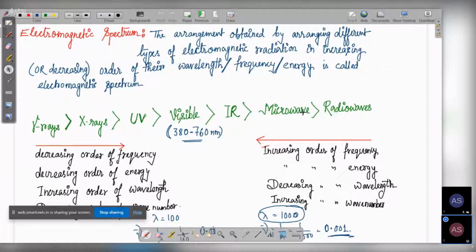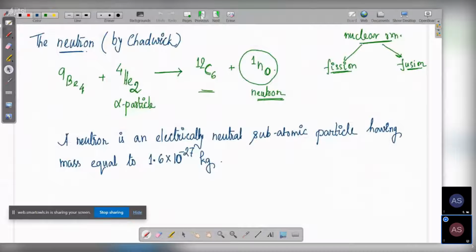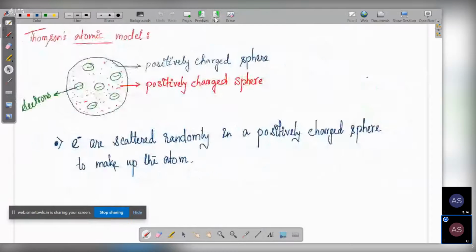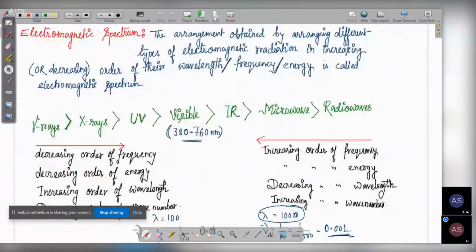Okay. So in the last class, we had actually learned about... what did we learn? The electromagnetic spectrum. So today we are going to see first about the drawbacks of Rutherford model.